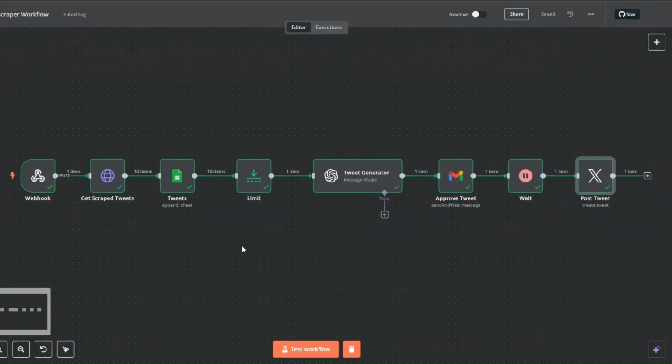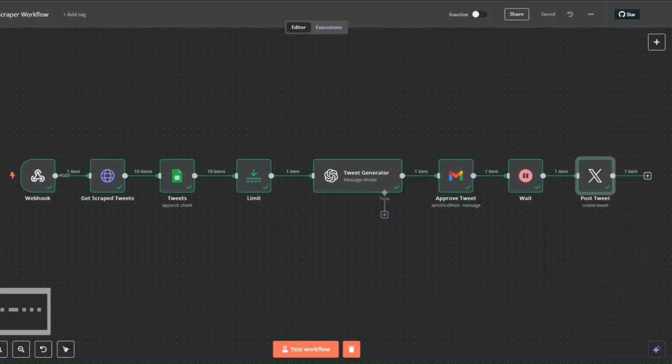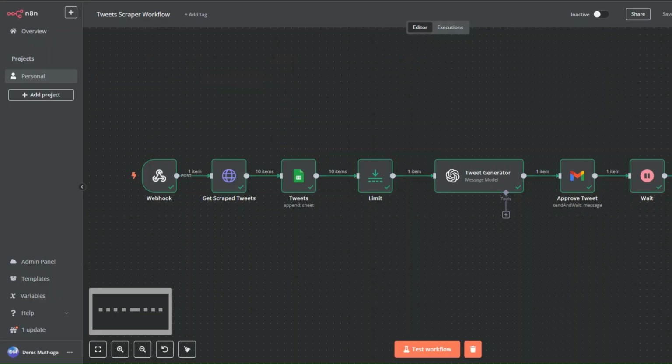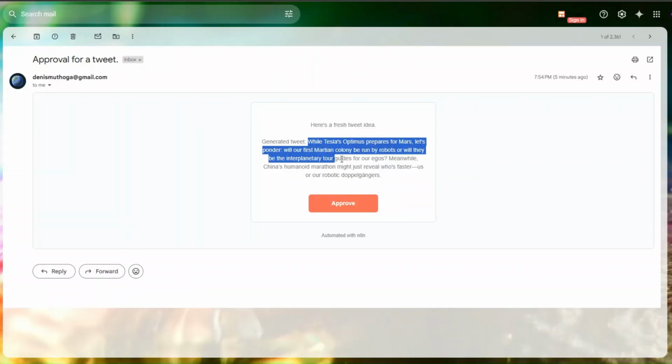Our workflow works perfectly. On Apify, we are scraping tweets from a page. We'd like to generate our tweet from one of their tweets. Then we're getting the scraped tweets right here, and then adding the tweets to our spreadsheet right here. And then we're limiting the tweets to only one and using the one tweet to generate our tweet using AI. And then we're sending ourselves the tweet via email for us to approve the tweet. Here, you can see the tweet that we sent to ourselves via email.